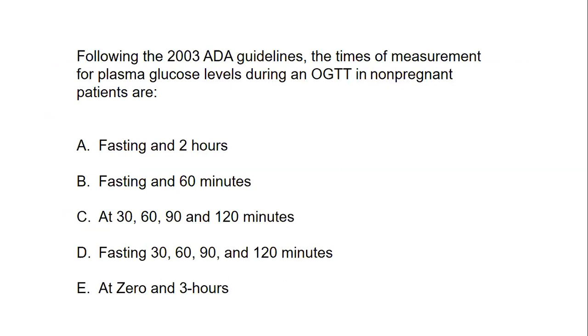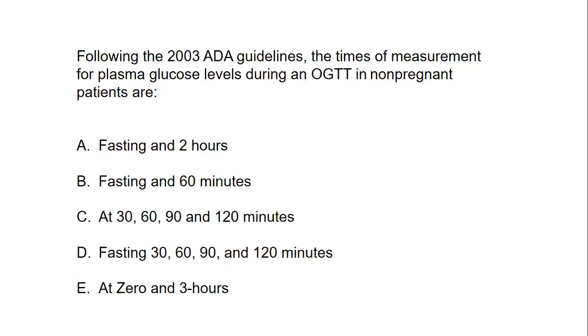The next question is, following the 2003 ADA guidelines, the times of measurement of plasma glucose levels during an OGTT in non-pregnant patients are? This is non-pregnant. OGTT means oral glucose tolerance test. What should it be? These guidelines have been modified later on also. Fasting and 2 hours; fasting, 60 minutes; at 30 minutes, 60 minutes, 90 minutes, and 120 minutes; fasting, same levels at 0 and 3 hours.